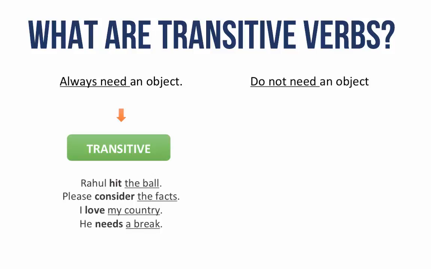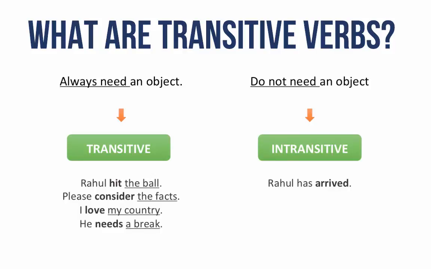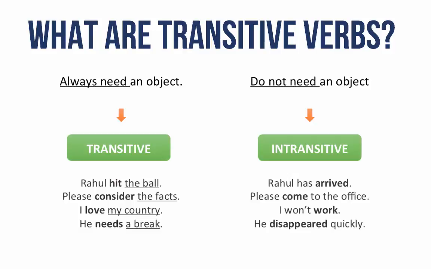Intransitive verbs are words that do not have an object. For example, Rahul has arrived. Please note that there are no objects after the verb arrived. More examples of intransitive verbs are please come to the office, I won't work, he disappeared quickly. In all of the above cases, the subject is performing the action of the verb and nothing is receiving the action. Therefore, come, work, and disappear are all intransitive verbs.